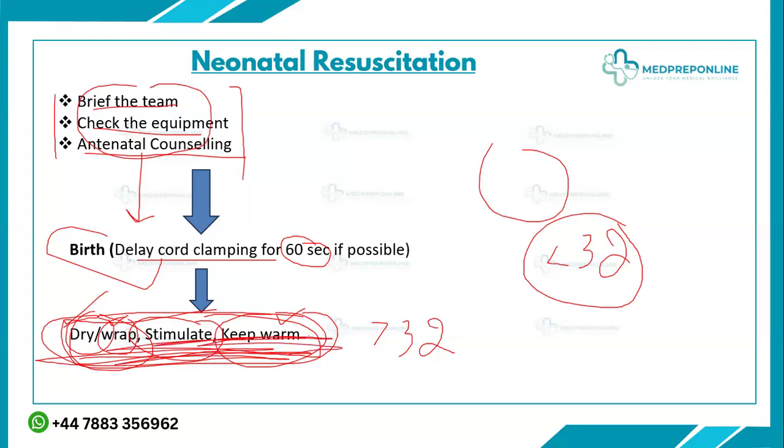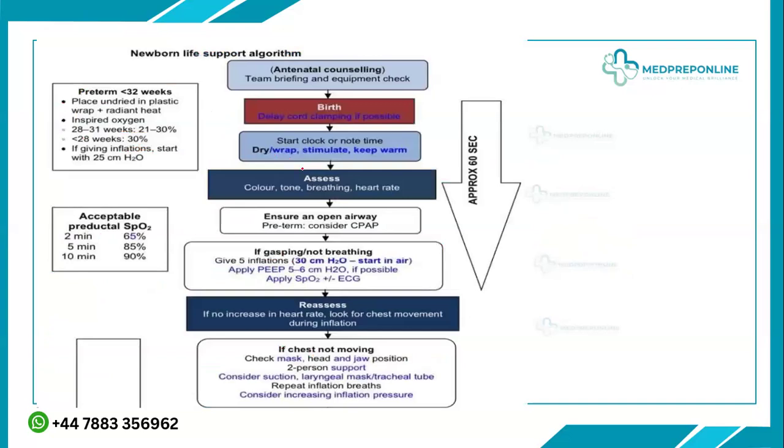But if after these steps your baby is still apneic, not crying and not breathing, then you go to the next step. So this is your newborn life support algorithm, called the NLS. This is for the UK. For the American, it is NRP, the Neonatal Resuscitation Program. There are only a few differences, but as this is a UK exam, we have to follow the UK protocols. So this is what I have taken from the UK Resuscitation Council website.